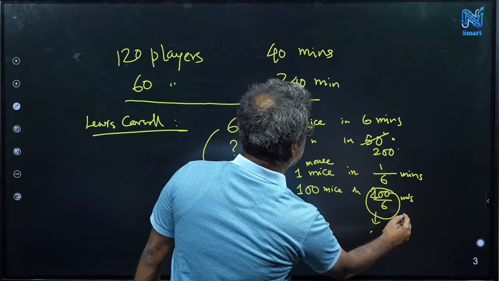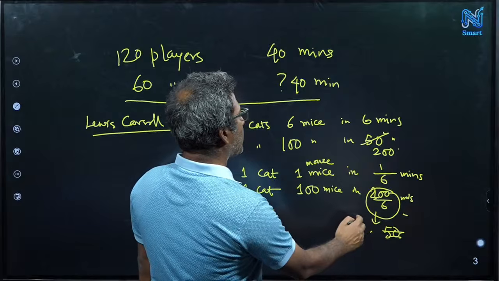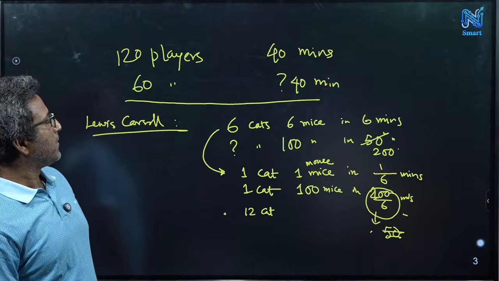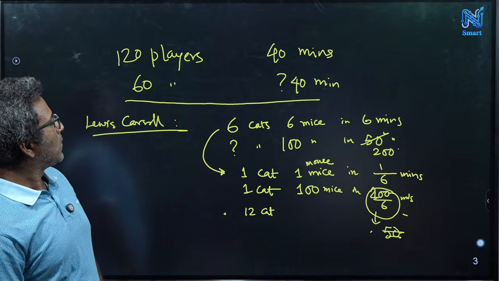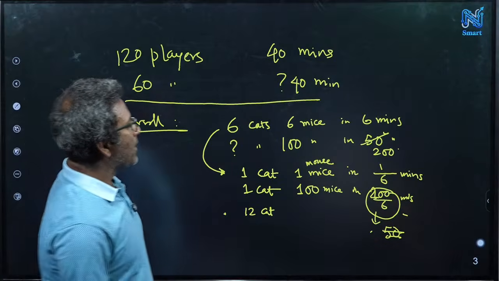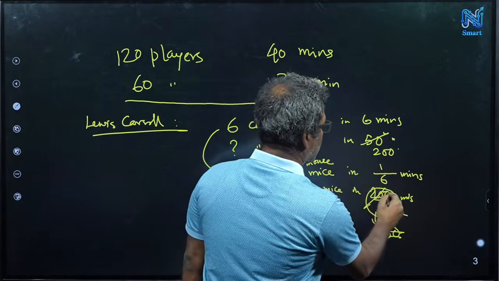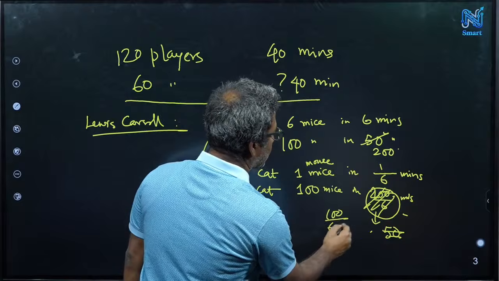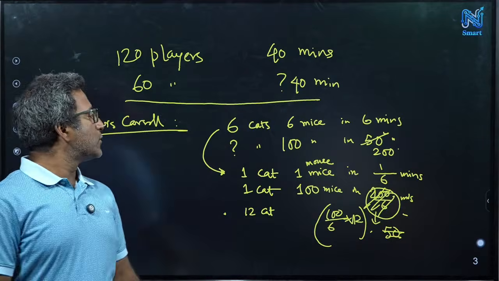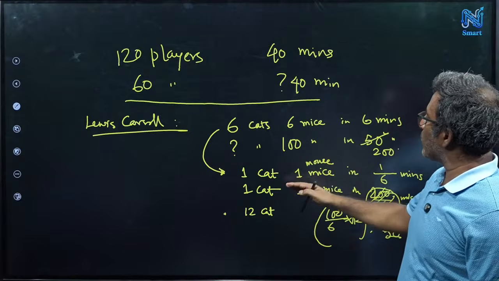No, this is 50 minutes. 200 by 6 into 12. No, sorry. 100 by 6 into 12. Yeah, so 1 by 6. Still 100 only. 100 by 6 into 12. That makes 200. Right. So now if you do the same calculations, so here what happens, like we are actually